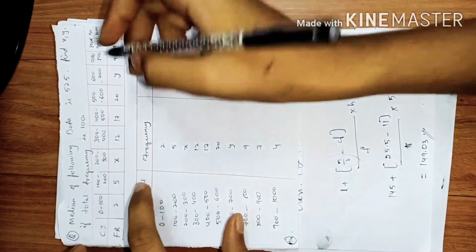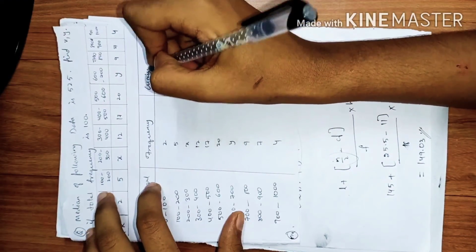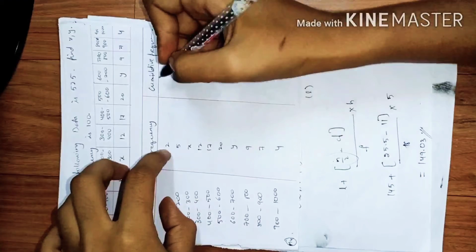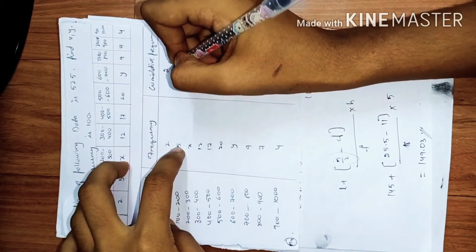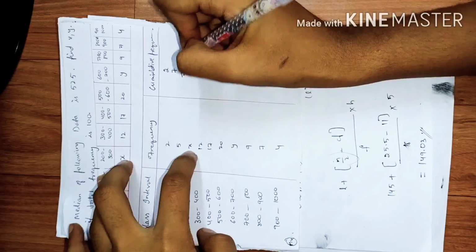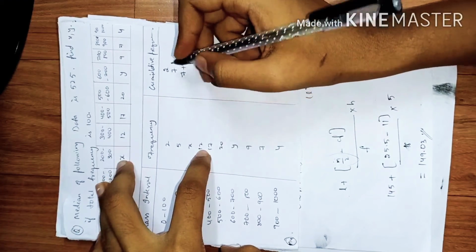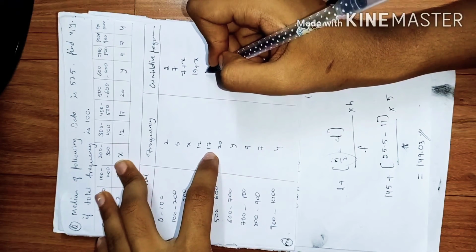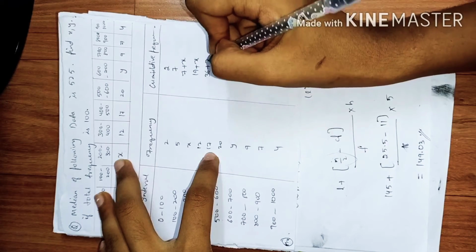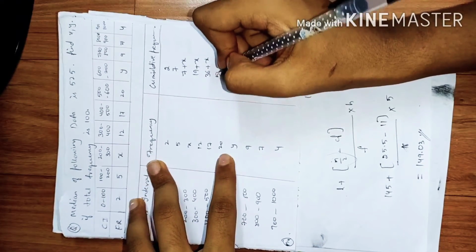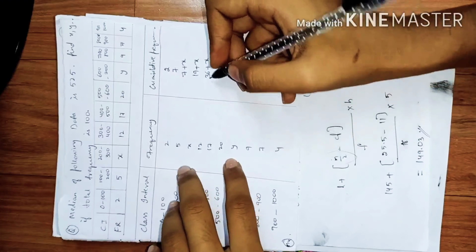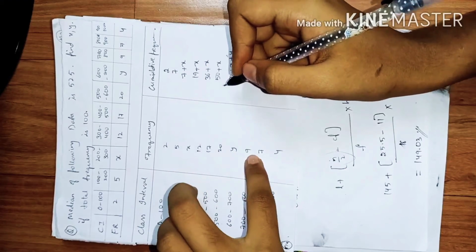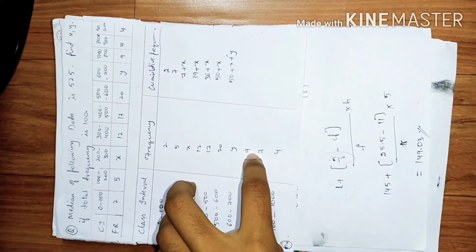So now we will be finding the cumulative frequency here. I already said it: just keep on adding the previous value and the current value. So here it's 2. Now 2 plus y, which is 2 plus y. Then 2 plus y plus 5 is 7 plus y. 7 plus y plus x, write it as it is. Then 7 plus x plus 12, which is 19 plus x. Now 19 plus x plus 17, which is 36 plus x. Then adding 20 to it gives us 56 plus x. Then add a 9 to it. Just keep adding the values as they are. Don't bother if it is x or y.